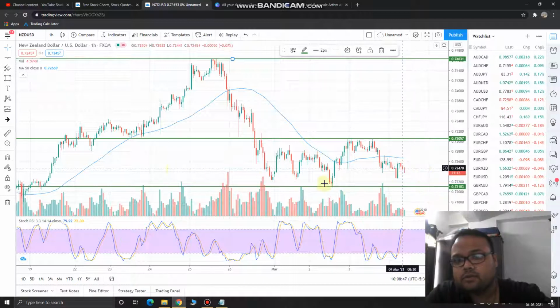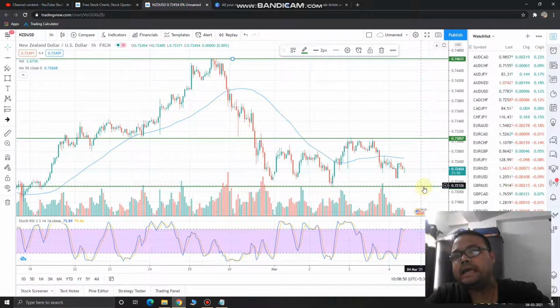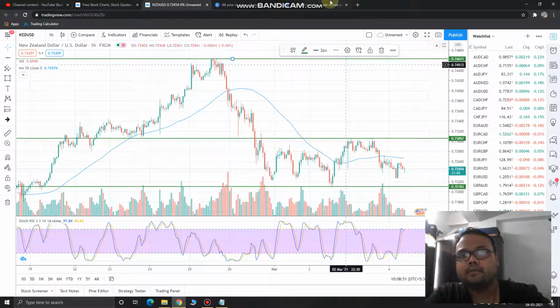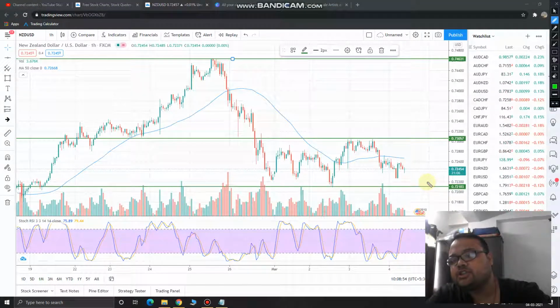0.7210. So if market comes down and hits this level, and shows you some price rejection like this, you can initiate the buy position. Your target will be this.